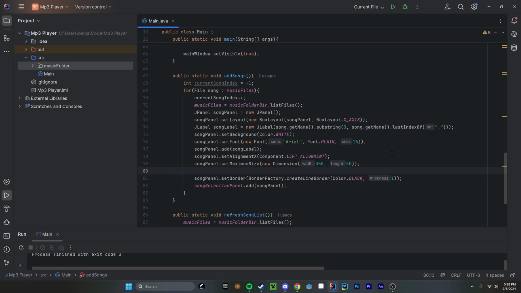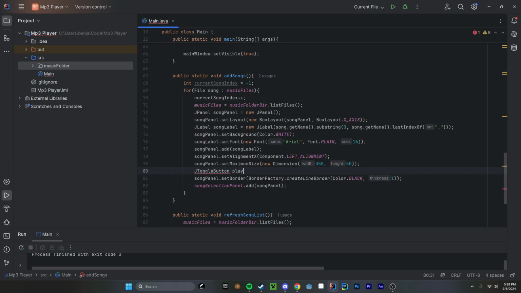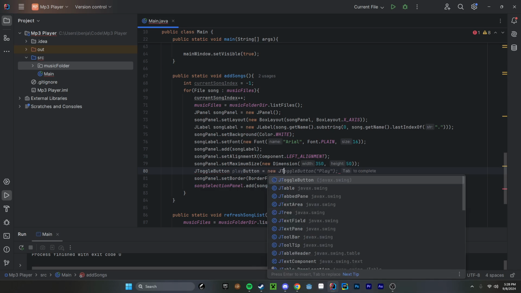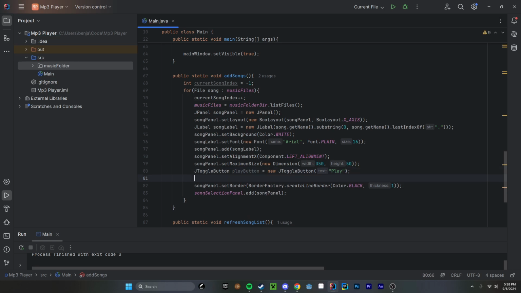ToggleButton playButton equals new ToggleButton, and let's set the current text to be play. Now let's add an item listener that listens for when the item changes or when something happens to the item.